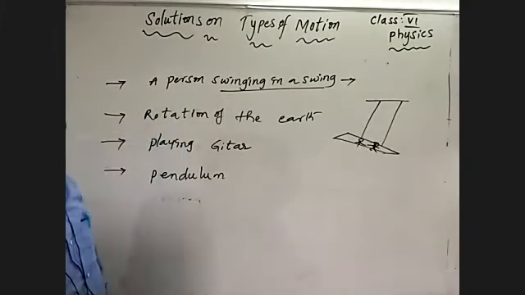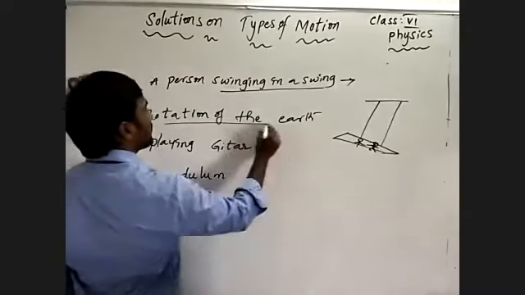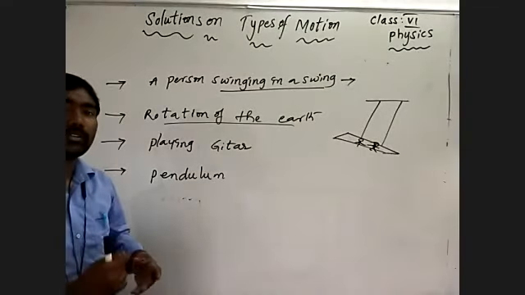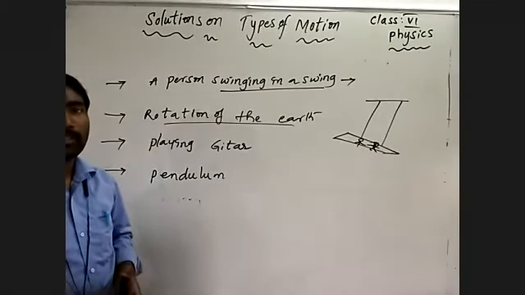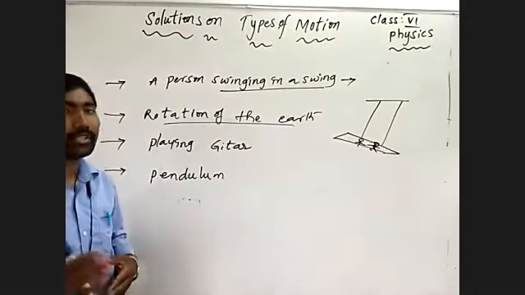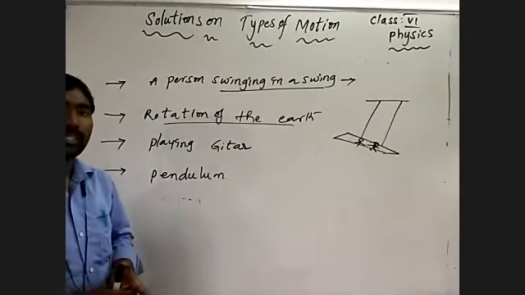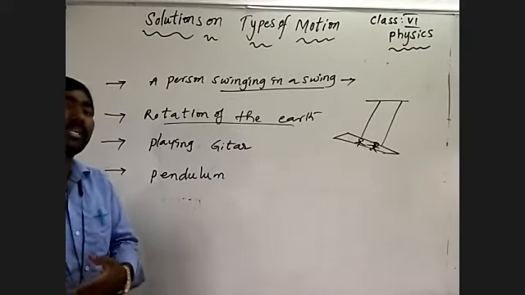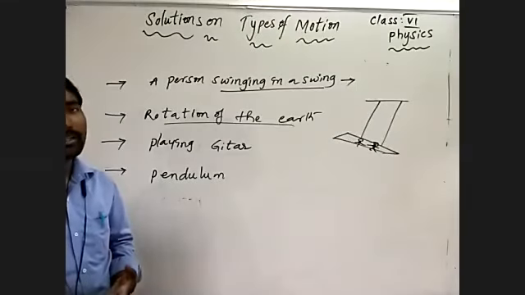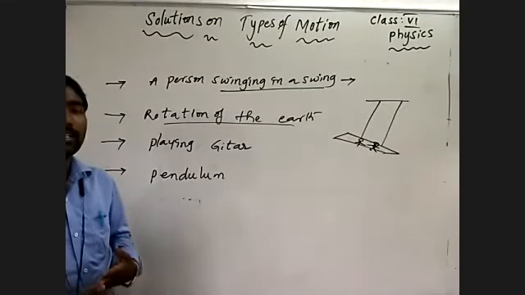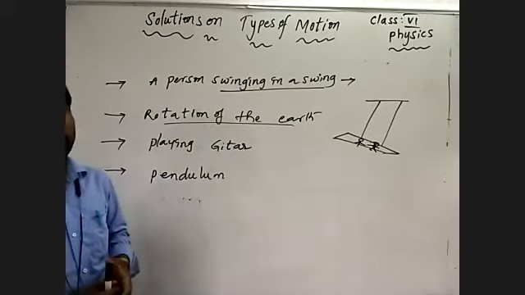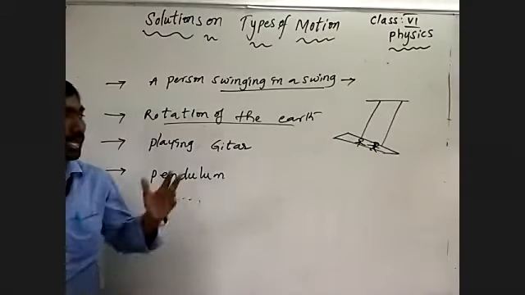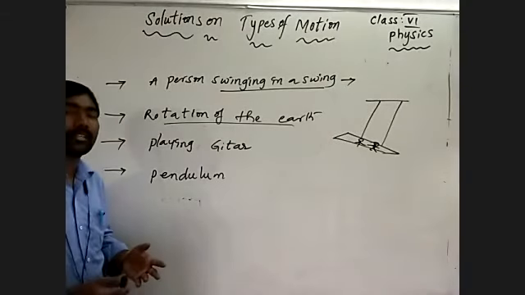Now we are talking about periodic motion and the rotation of the earth. The earth takes 24 hours to rotate on its one axis. Generally, it is rotating on its one axis, so we can call it rotatory motion. But what I am saying is it takes an equal interval of time to finish one complete rotation and revolution around the sun. So it follows periodic motion. The rotation or revolution of the earth follows periodic motion, whether we call it oscillatory or rotatory.